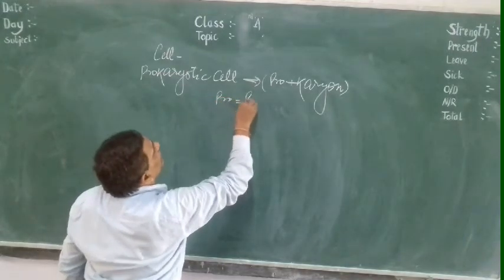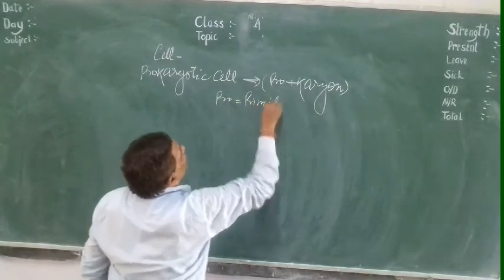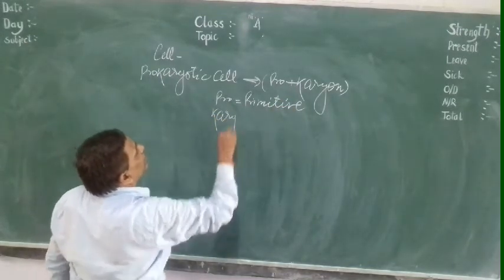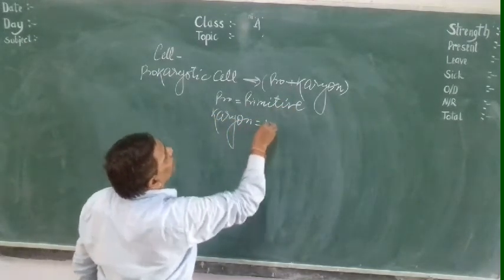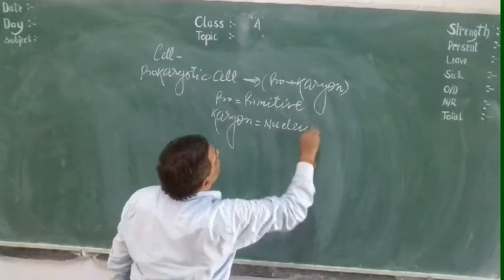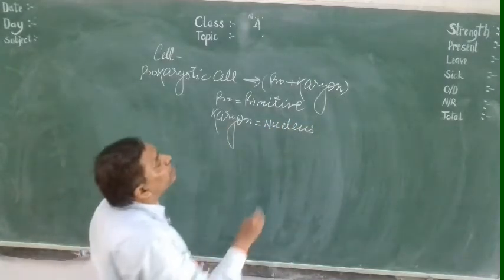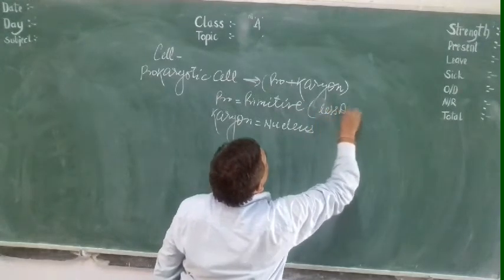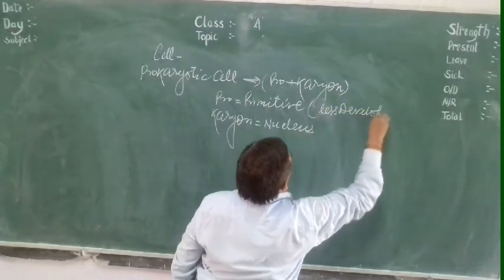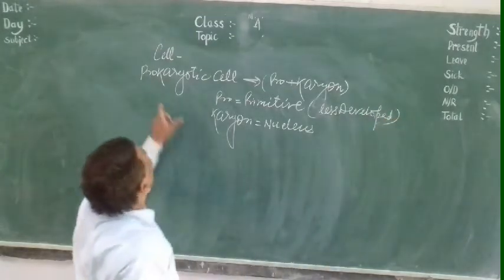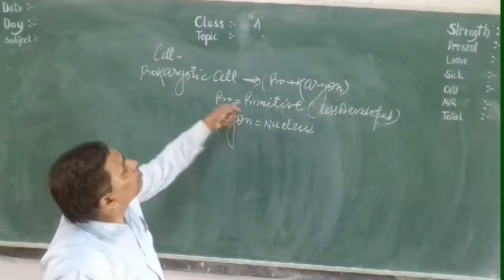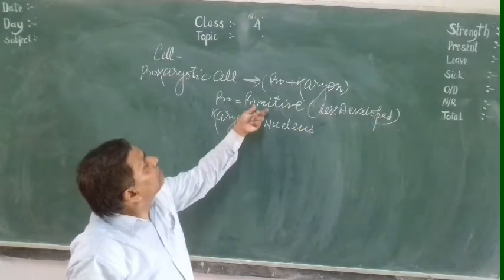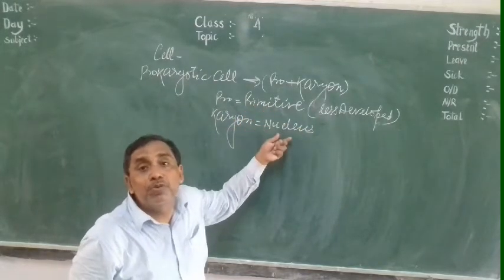Pro means primitive and karyon means nucleus. Primitive means less developed. Prokaryotic cell is the primitive cell, the less developed cell, because it contains a less developed nucleus.